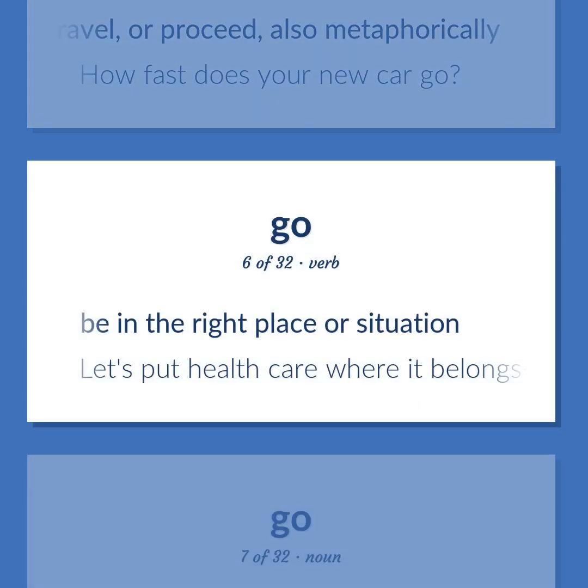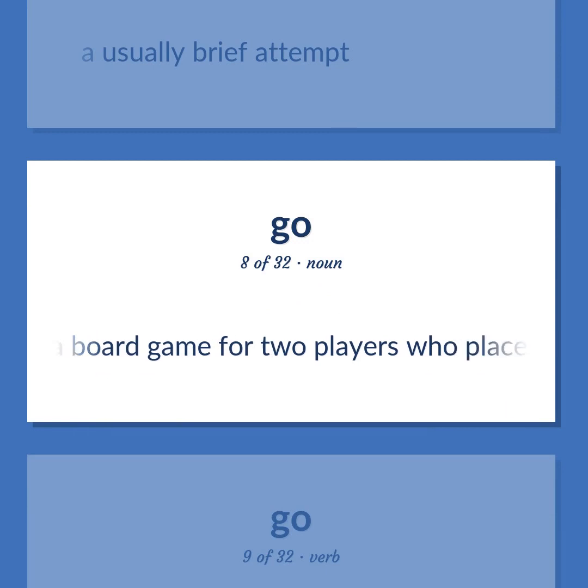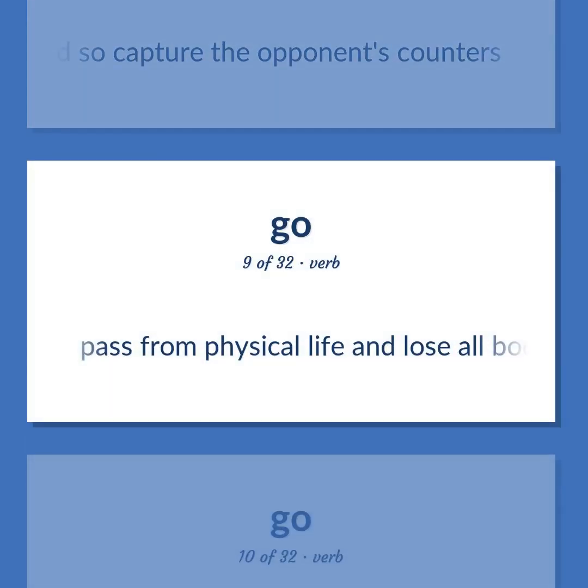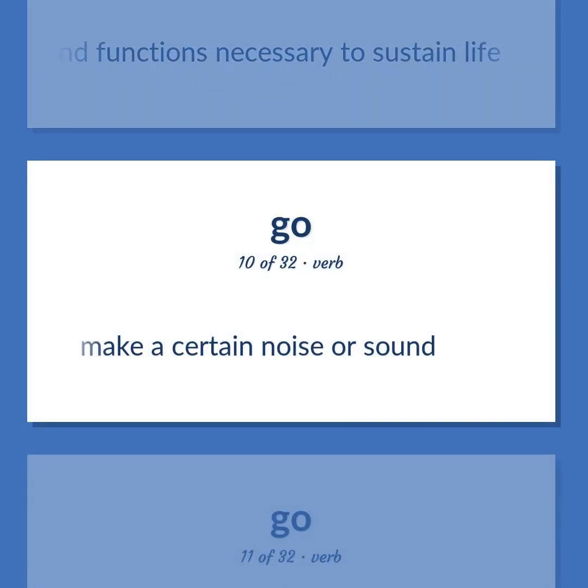Be in the right place or situation. Let's put healthcare where it belongs, under the control of the government. A usually brief attempt. A board game for two players who place counters on a grid. The object is to surround and so capture the opponent's counters. Pass from physical life and lose all bodily attributes and functions necessary to sustain life. Make a certain noise or sound.